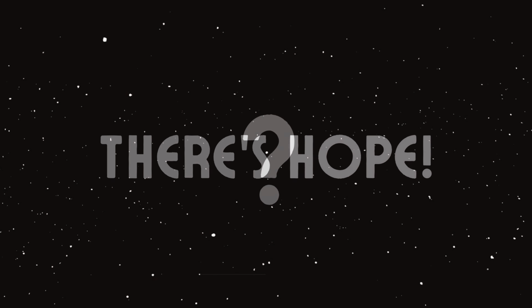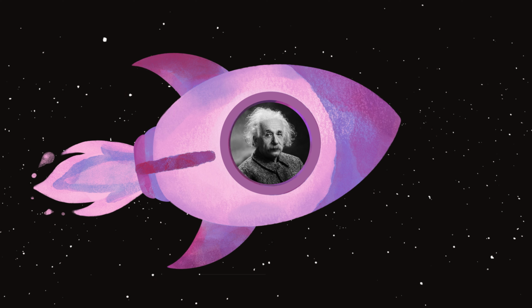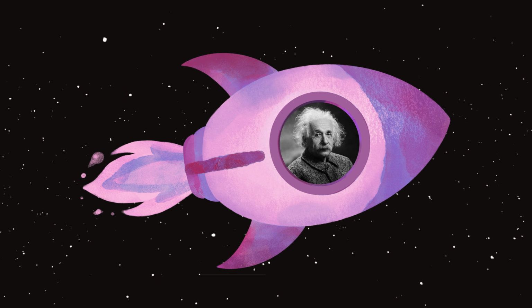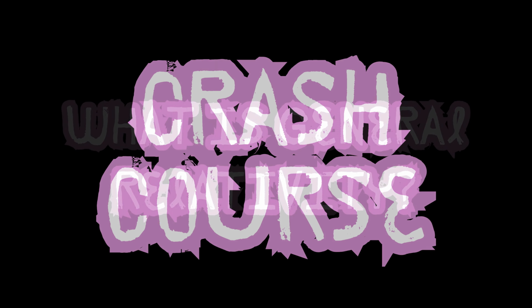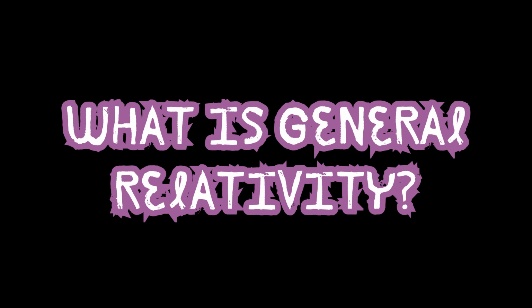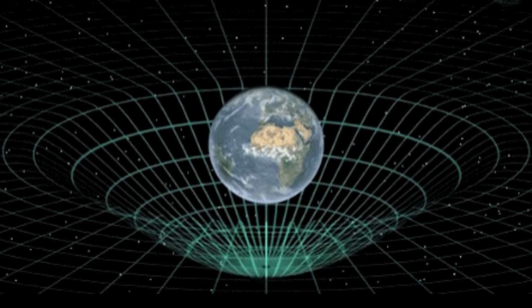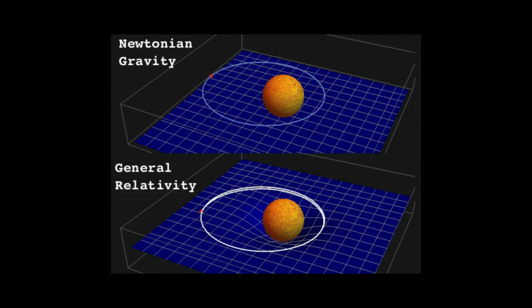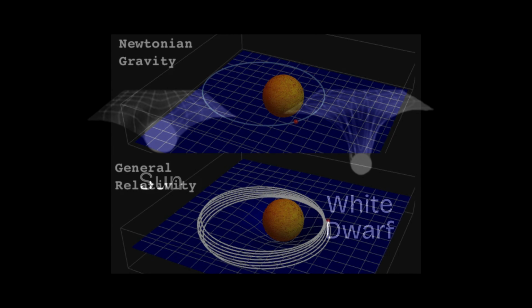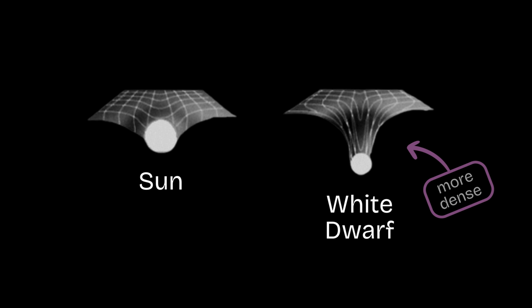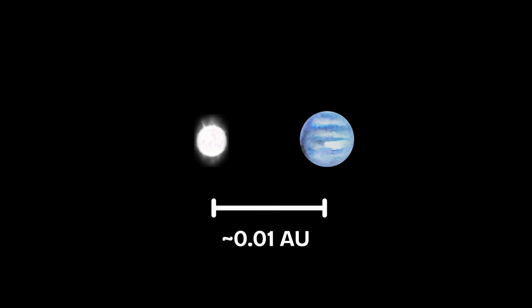This past research didn't include a very important factor in its simulations. Remember Einstein? Well, he discovered something really cool called general relativity that changes things. Every object has a size and density associated with it that warps this weird fabric called spacetime. When objects are sufficiently close together, this can create gravitational interactions that affect the physical movements of the objects. Remember when I said white dwarfs are small but extremely dense? That means they have a strong general relativistic pull on nearby objects, especially planets in the very close habitable zone.